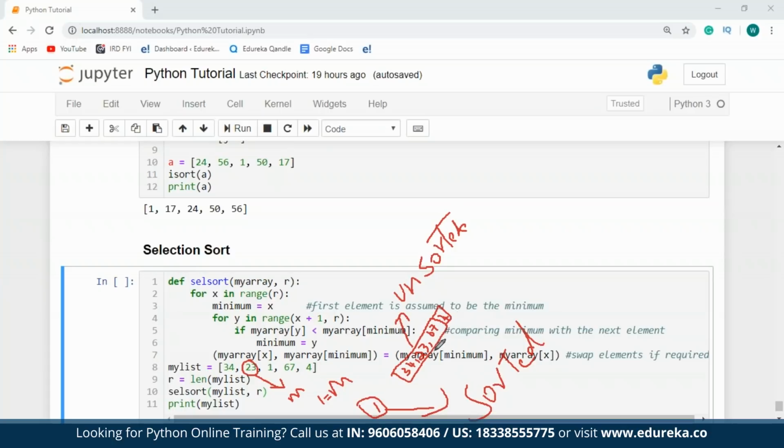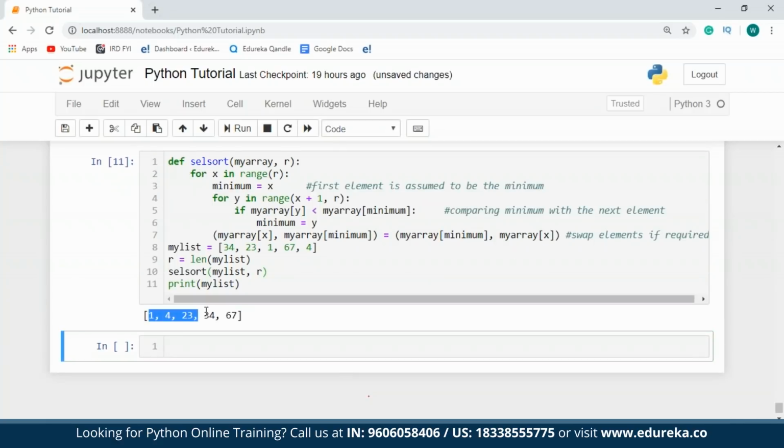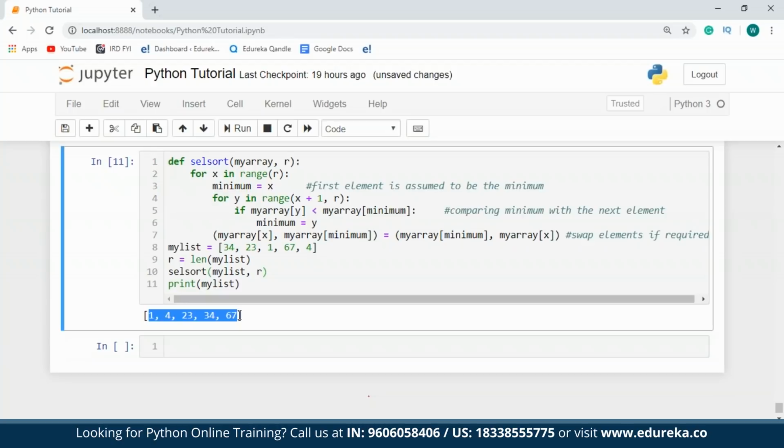Since 4 is less than 23, 4 is going to be removed from the unsorted list and it will be placed towards the right of 1, which will become the second element present in the sorted list. So I hope you guys are clear with this. I'll just erase all these drawings and I'll run my code. So as you can see over here, I have a sorted ascending order list.